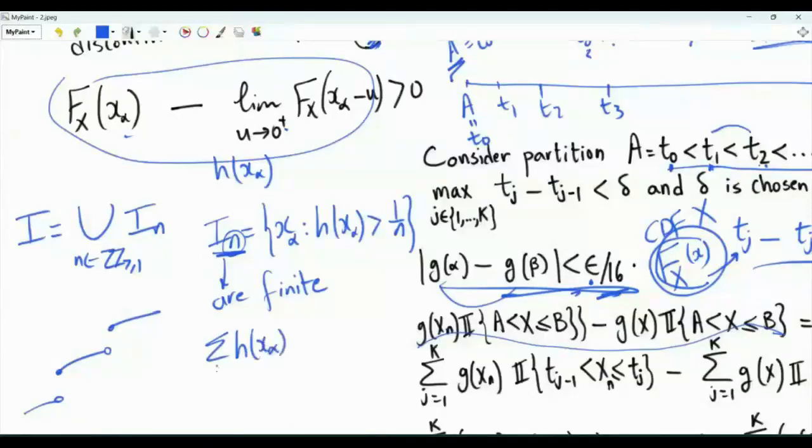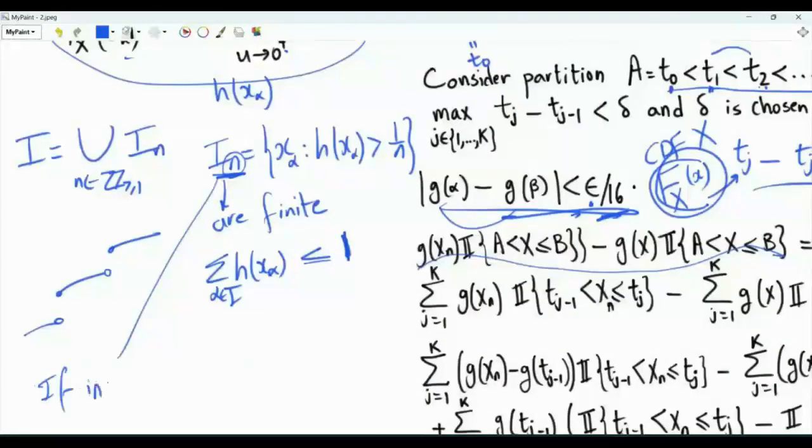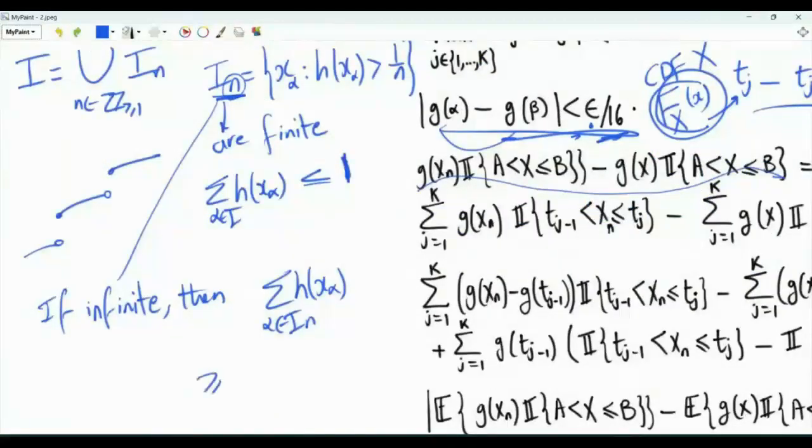The summation of those jumps must be less than or equal to 1. So this summation must be finite because the CDF goes from 0 to 1. If it contains jumps, then the jumps must sum to a number that is less than or equal to 1. If this set here is infinite in size, if it has infinitely many elements, then the summation of h of x alpha, where alpha is in this set, is lower bounded by 1 over n